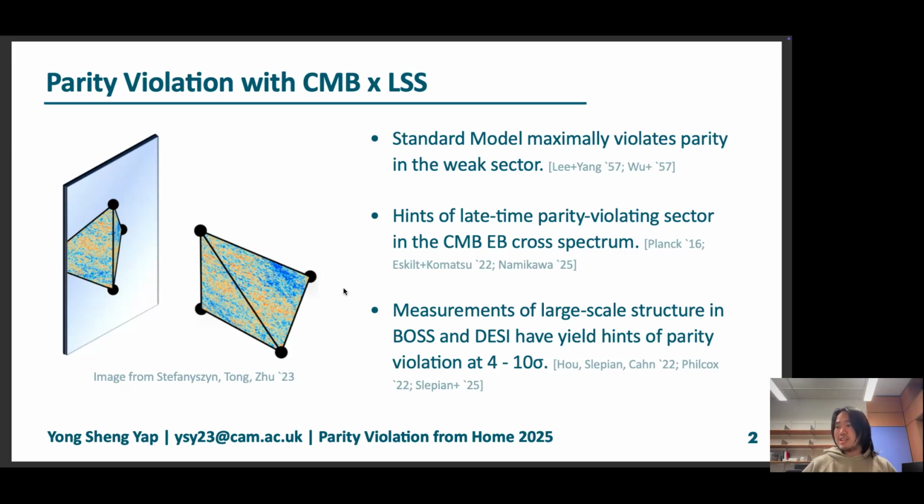One of the major questions is that, are these measurements robust? If they are, they should show up in other statistics that are sensitive to parity violation, and we should look for those alternative observables. So the question is, what are the observables that are actually sensitive to parity violation?